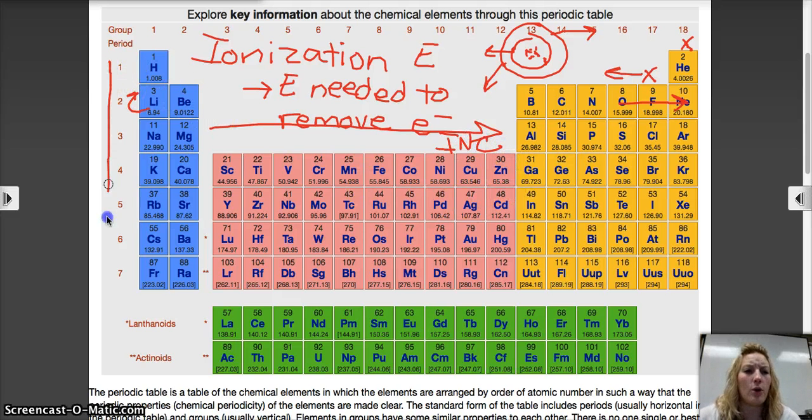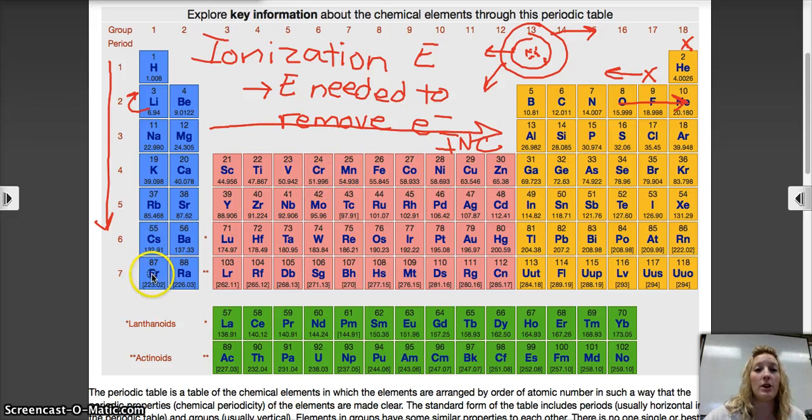Now as we go down these groups, remember these are smaller and these are larger. Now think about electrons like a candy bar. Now I like me some chocolate. And so if I have a candy bar and I'm really small, I'm holding it close to my body. If I'm really big and they're like electrons, they're way out there. Okay? What's going to be easier for you to steal from me? A candy bar that I'm holding really close or a candy bar that I'm holding way out there? Well, duh. It's going to be easy to steal something from way out there.